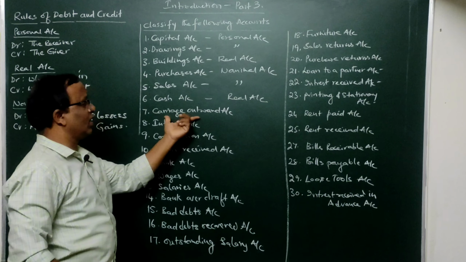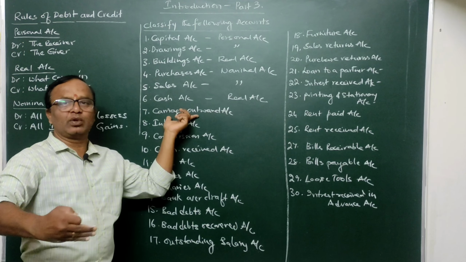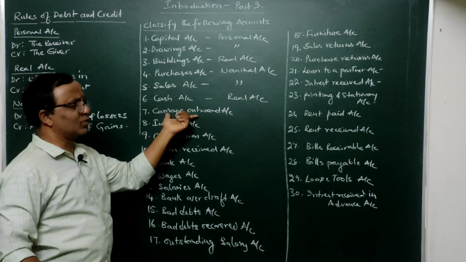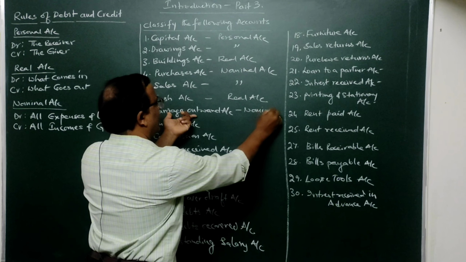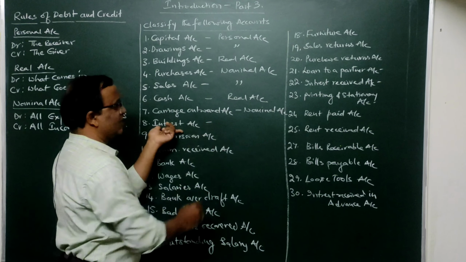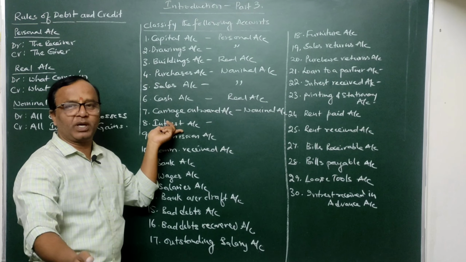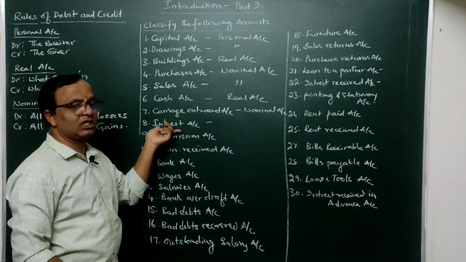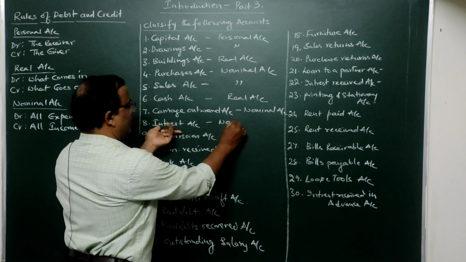Then carriage outwards. These are the expenses incurred while selling the goods, to carry the goods to the customer's place. So it is an expense. Since it is an expense, it is a nominal account. Then interest. If you say interest, it is the interest paid. If you say commission, it is the commission paid. If you say simply rent, it is the rent paid. So interest is an expense which is incurred in the business. So it is a nominal account.